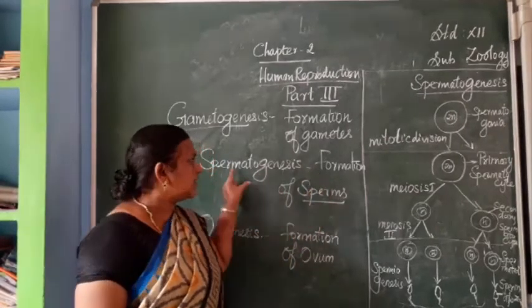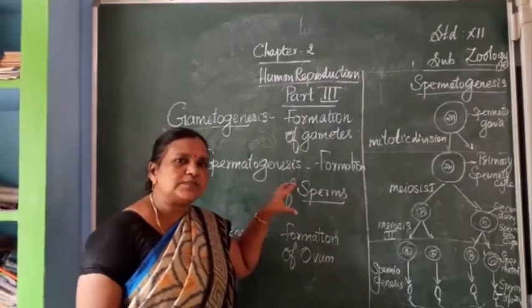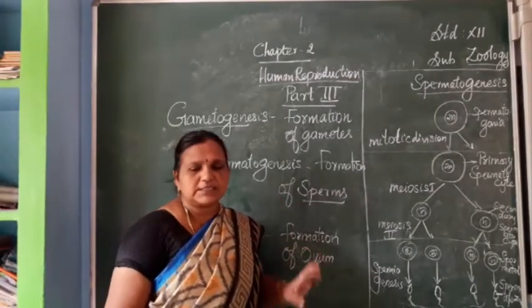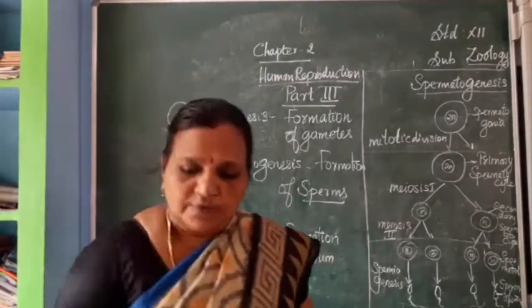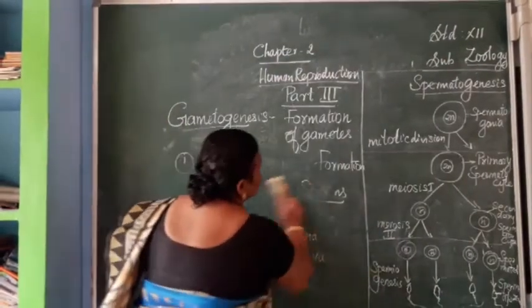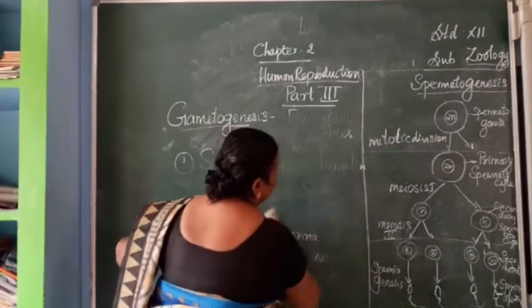Today's class, I am going to explain about spermatogenesis and also the structure of the male sex cell, that is sperm. First of all, spermatogenesis.